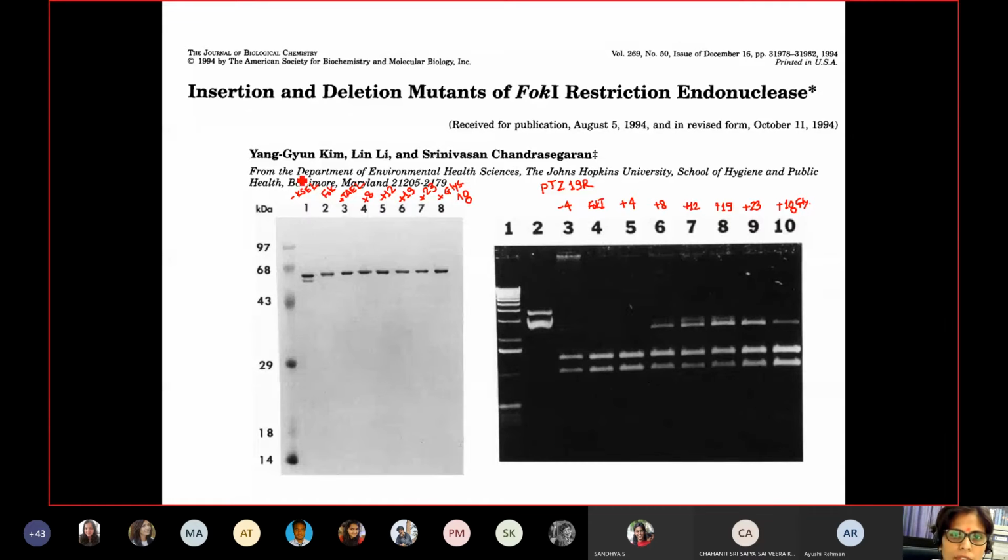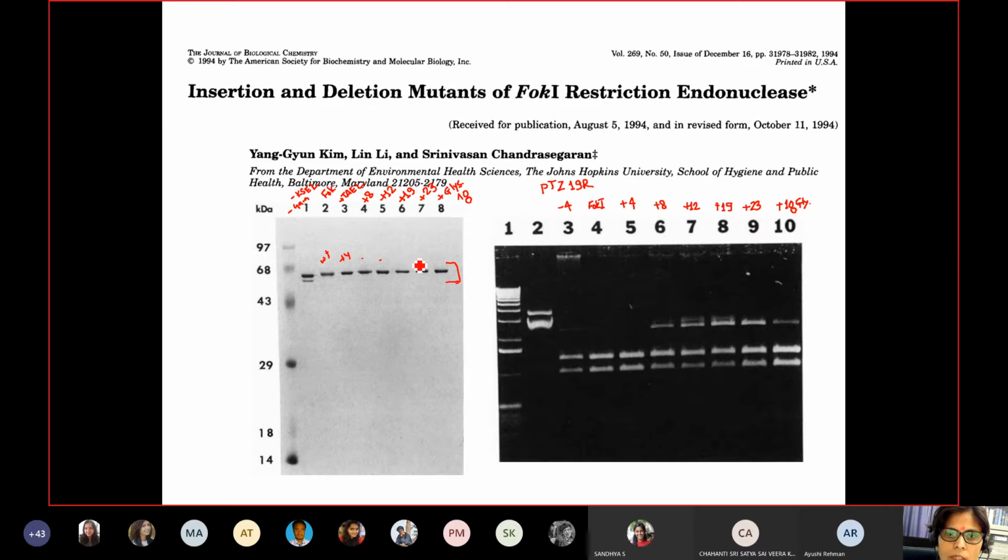So this is the purification of these mutants. This is the minus 4 amino acid, what we have seen. This is the wild type FokI enzyme. This is plus 4 amino acids, plus 8, plus 12. So these were all expressed properly, as you can see here.